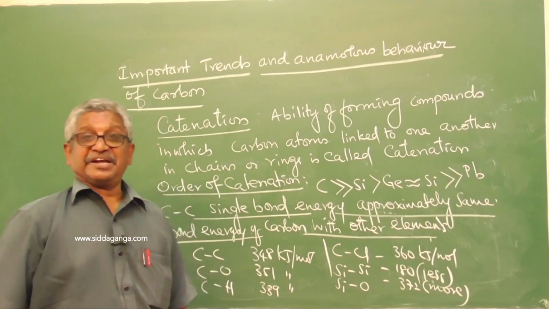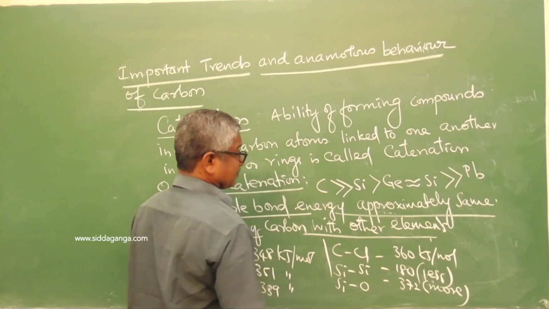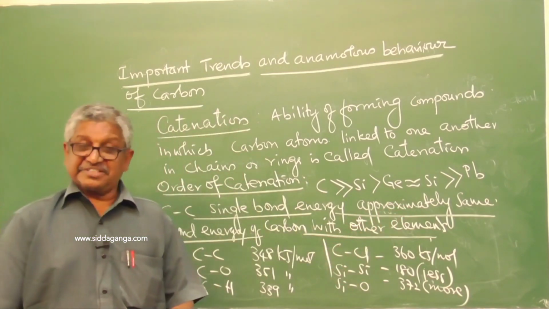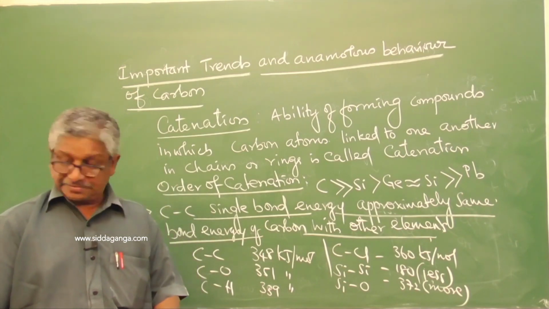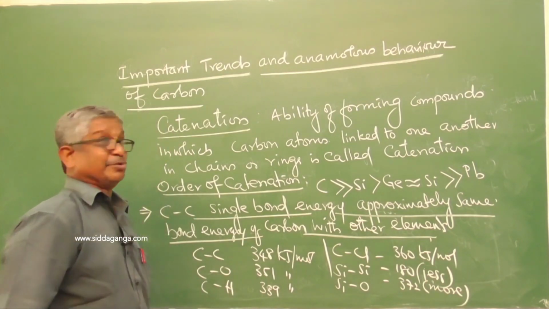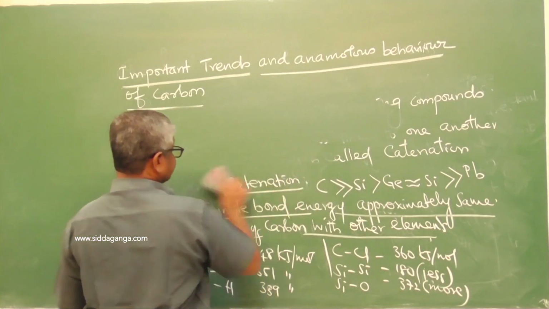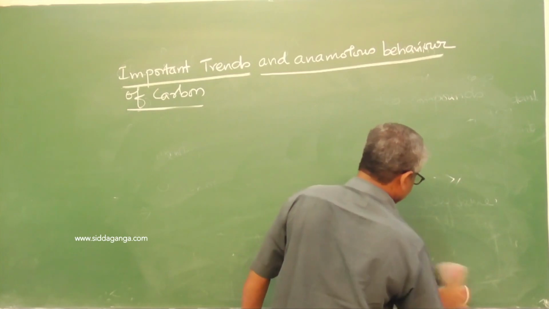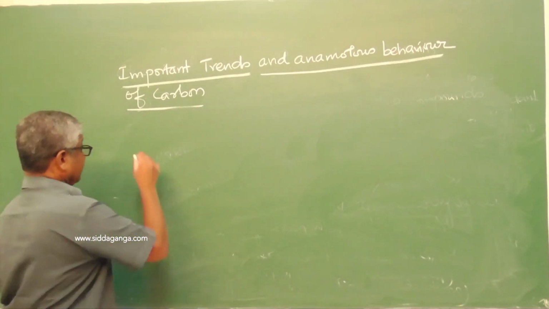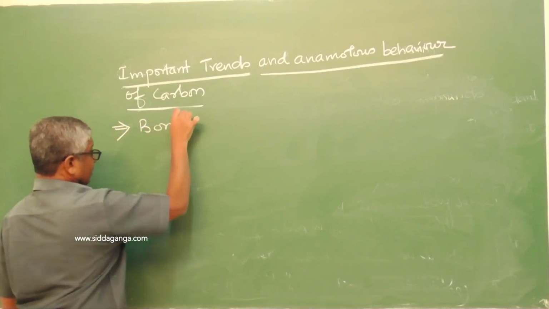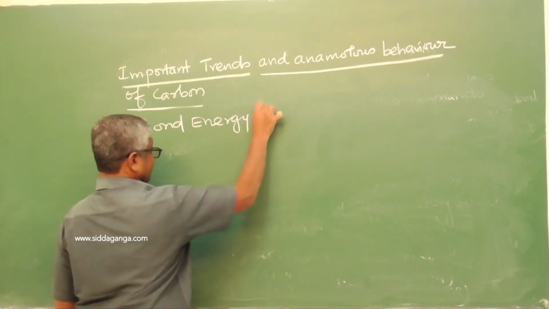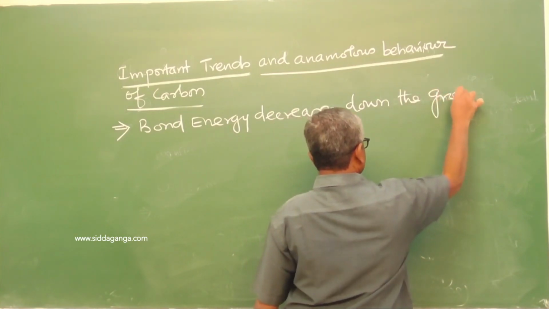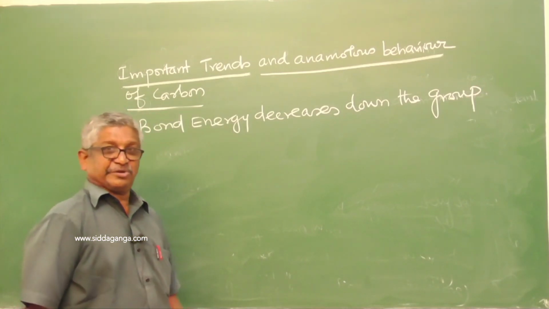The reason is that the carbon single bond energy is approximately the same as the bond energy of carbon with other elements. Bond energy decreases down the group.